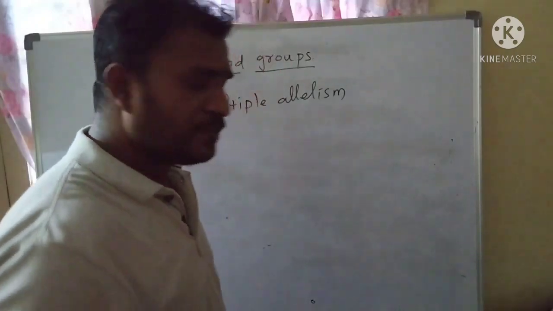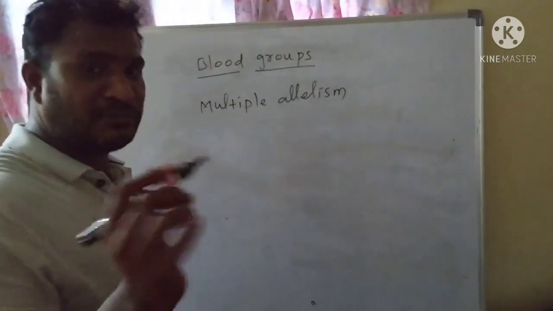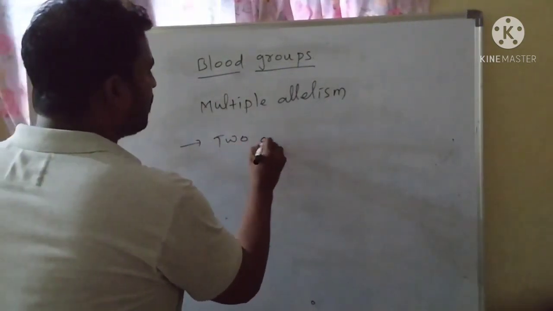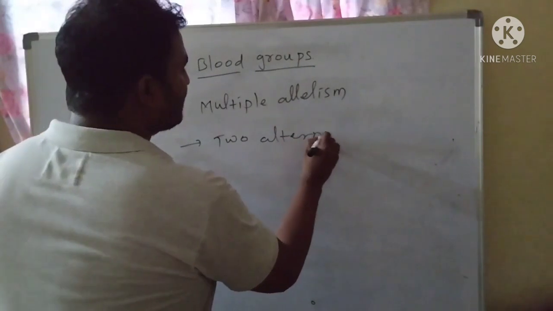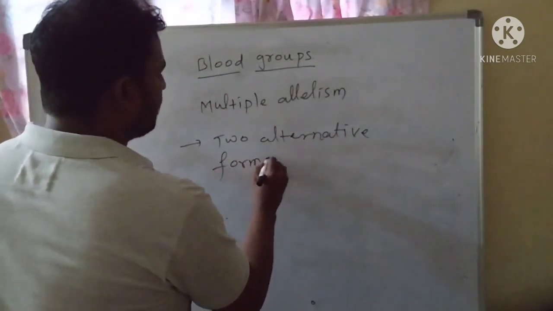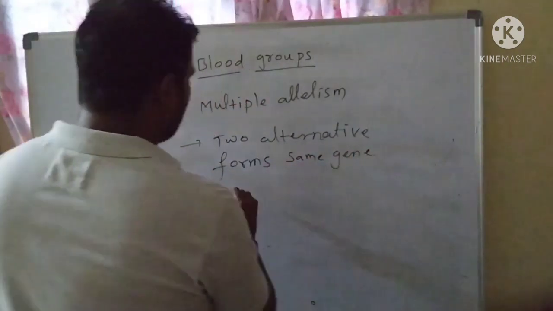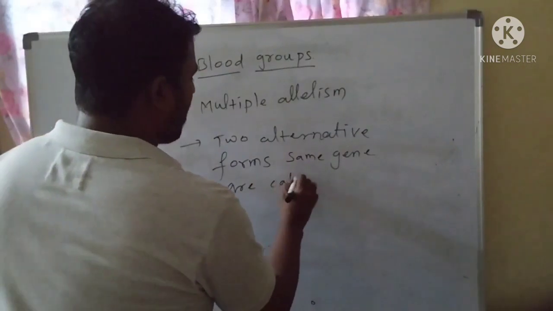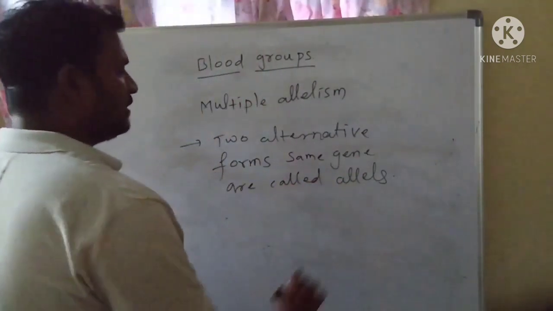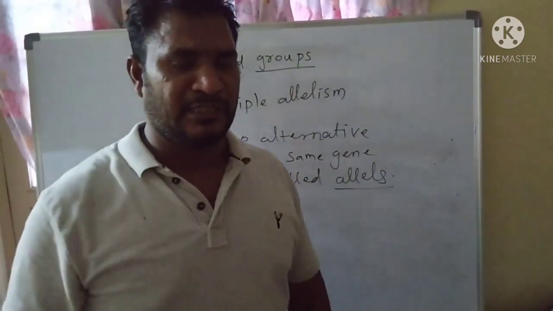Alleles are nothing but the two alternative forms of the same gene. Two alternative forms of the same gene are called alleles.